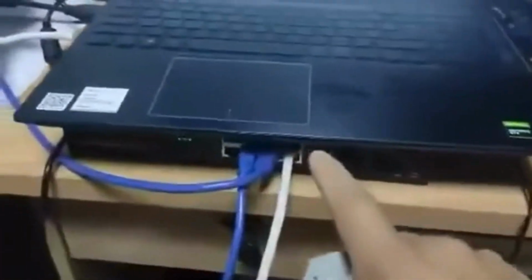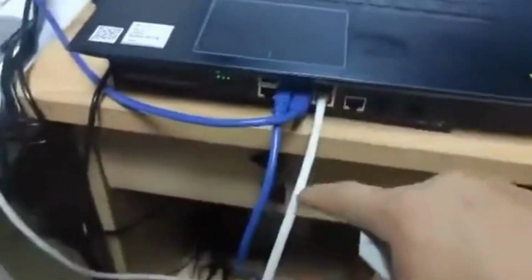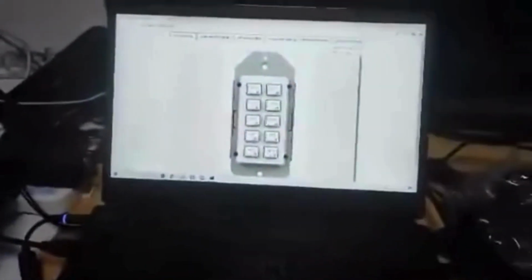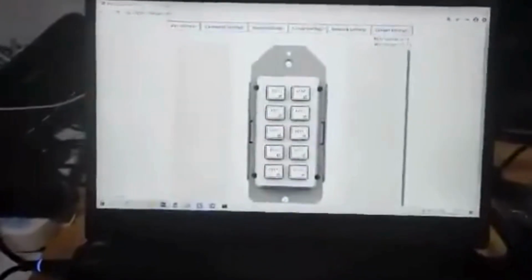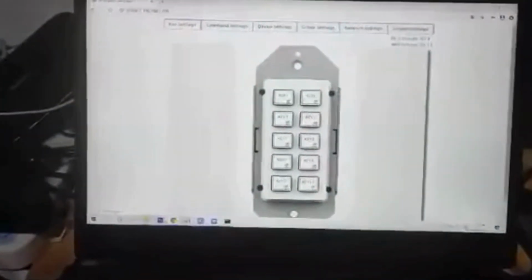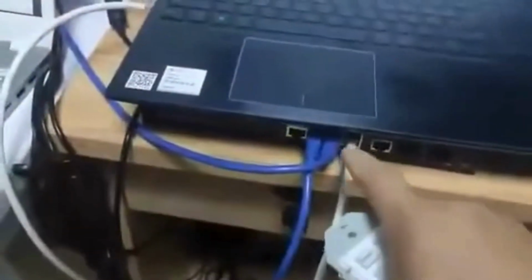And right now this line cable connects to an 8-port PoE switch. On this PoE switch, we have a white line cable connected to this PC. With this PC, we can use the web GUI to do the key settings, command settings, and all the details here. And from this PoE switch, we have another line cable connected to our BYOD system.